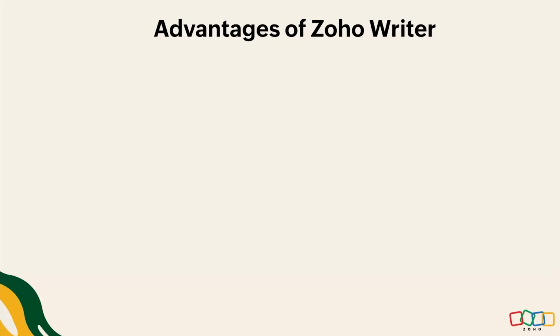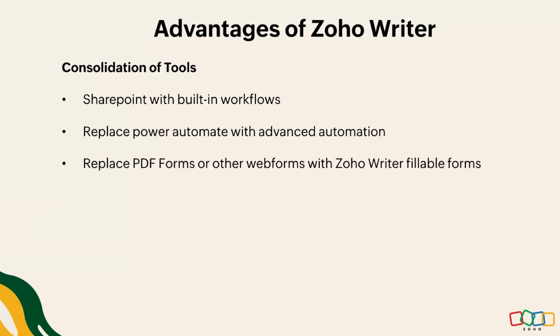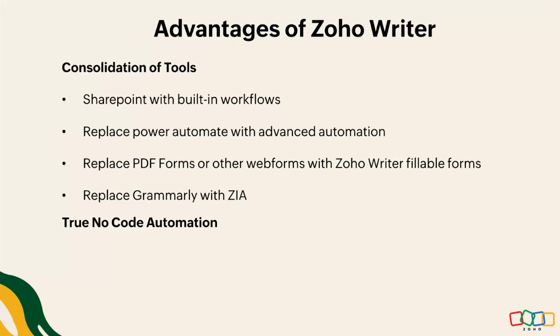Let me call out a few fun bonuses you get with Writer that you won't easily get in Word. You can consolidate your tools: Word plus SharePoint plus Power Automate plus form tools plus the grammar checker, all into one single suite. Additionally, it provides fillable forms. Your static PDF forms, your web forms, or even paper forms can be converted into interactive forms within Writer. And Zia is your grammar helper, style coach, and readability guide, replacing expensive tools like Grammarly. Additionally, there's true no-code automation.